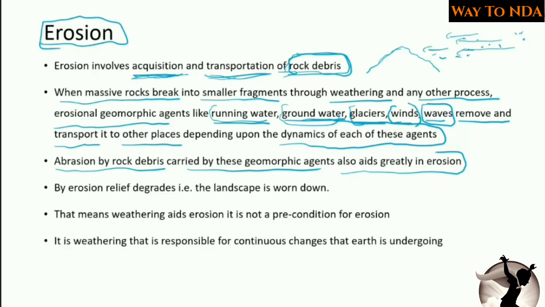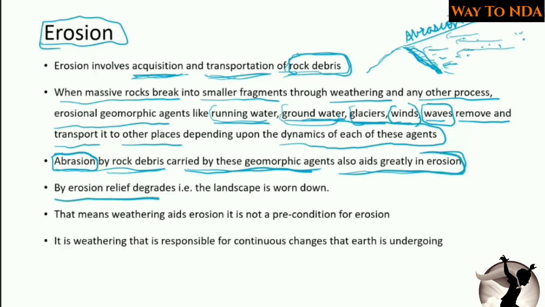And when this rock debris will hit the rock structure, the mountain or whatever it is, it will enhance the erosion, and that is called abrasion. So abrasion by rock debris carried by these geomorphic agents also aids greatly in erosion.